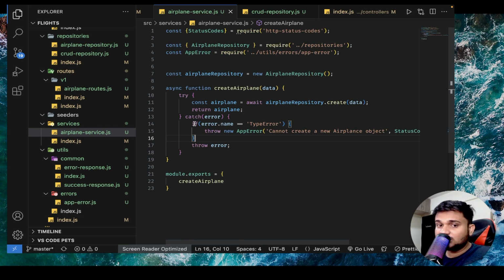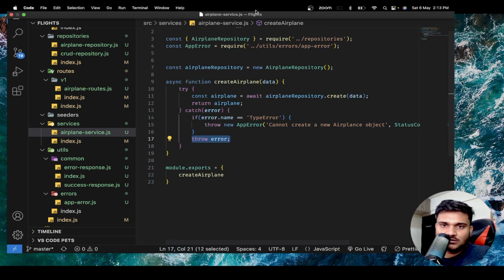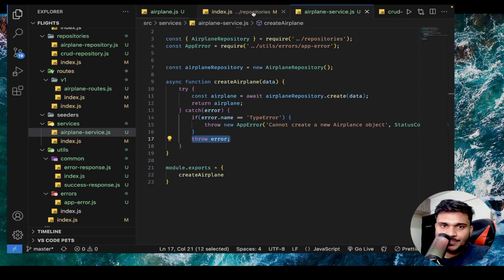You will feel like, sir, why are you specifically doing it for TypeError? Can there be more errors that can be significant? Yes. There are errors like validation error also that you can get. And for validation error, maybe just saying that cannot create a new airplane object will not be sufficient, right? So let's do this. Now we are throwing this AppError object, right? Let's keep this throw error from here also. I'll show you how you can actually remove it.